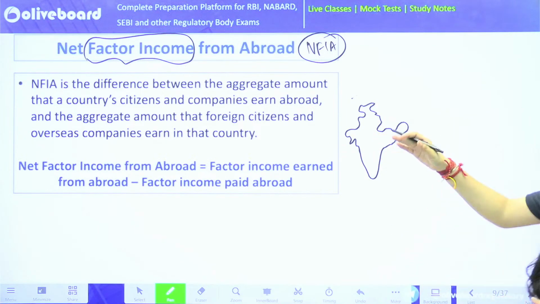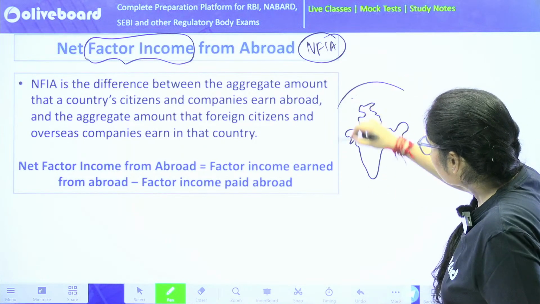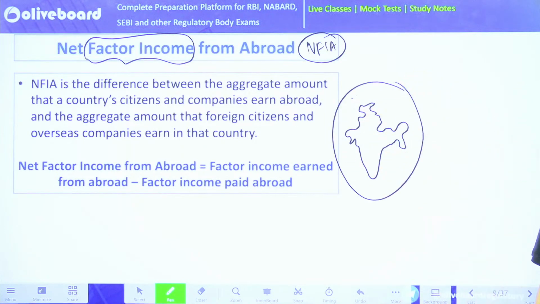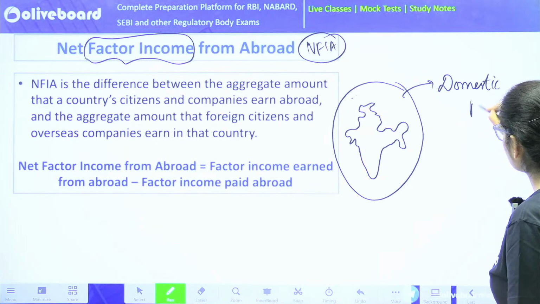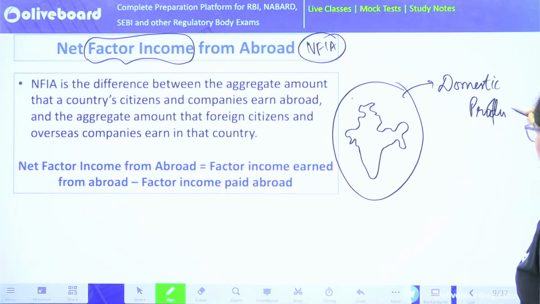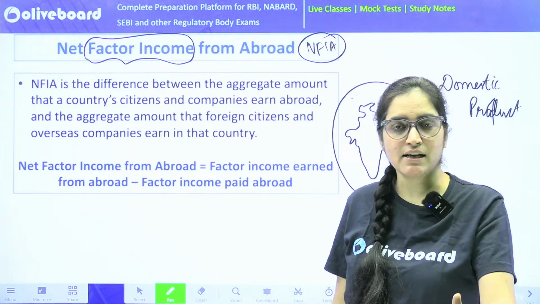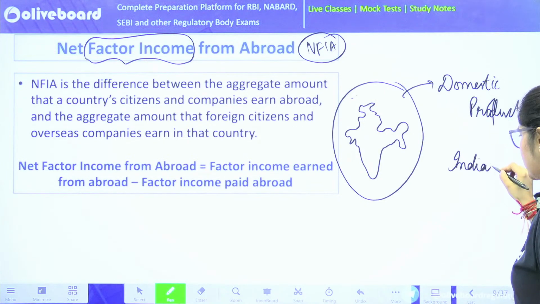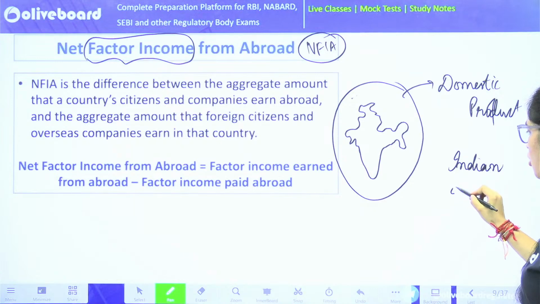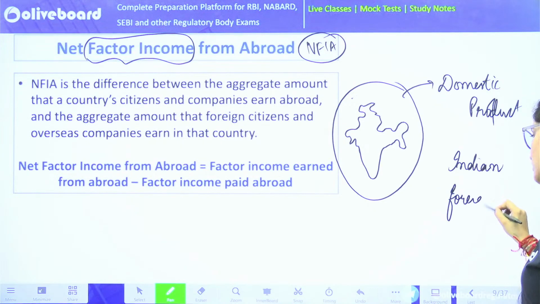Sorry for the poor map, but yes, if some goods and services are being produced inside our domestic territory, we say it is a domestic product. That means these goods and services produced within our domestic territory can be produced by an Indian who is living in India or by a foreigner who is also living in India.